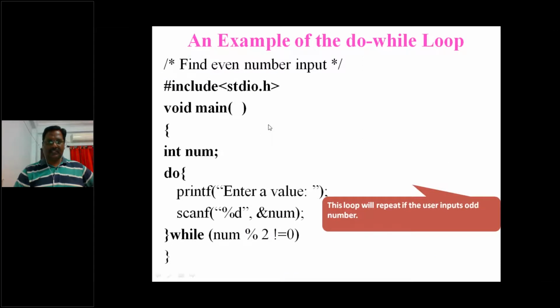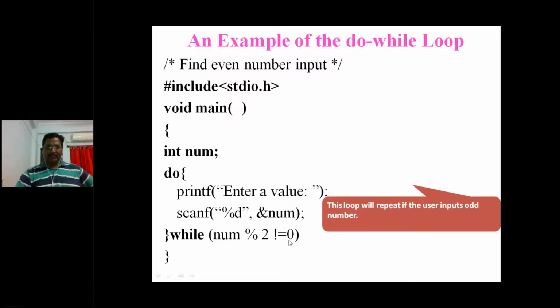Then we will see a simple do while loop. This is the syntax. Do is a keyword, followed by the brackets, and while is where we have to write the condition. Let us see now. In num we do print enter a value. Let us assume we enter 5, using scanf to read it. Then while num modulus 2 is not equal to 0. 5 modulus 2, what is the remainder? Modulus gives you the remainder, so it is 1 now.